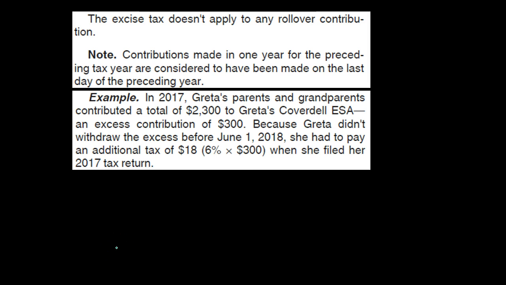So as you look at this, you might try to think about the reasonableness or why this might be applied, because that might help you to memorize or think about this. And obviously, if you think about the benefit of this type of account, it's because the earnings on it are going to be something that possibly will not be taxable when withdrawn. And so if you put too much in, another $300, you can see that the penalty is at 6% of the $300, which maybe the IRS is saying, hey, that's about possibly what your earnings will be on it. And therefore, that seems like a reasonable way to calculate. That's just my interpretation of how they might have come up with this concept. Might help to memorize it.